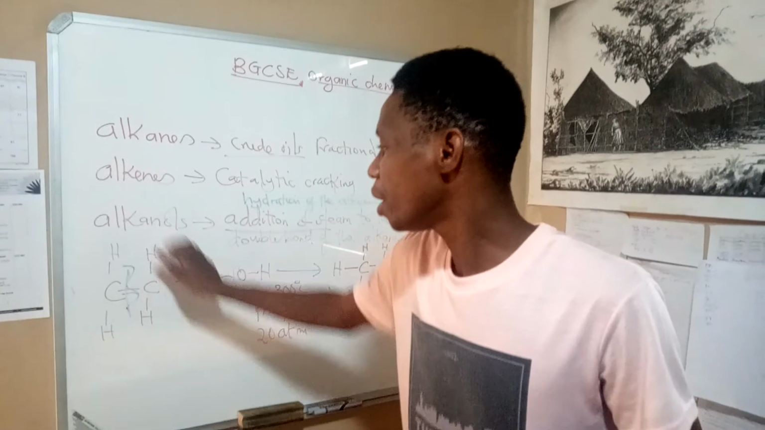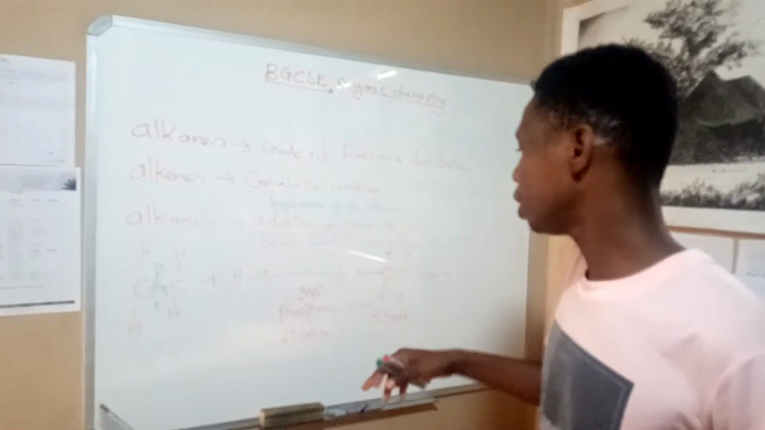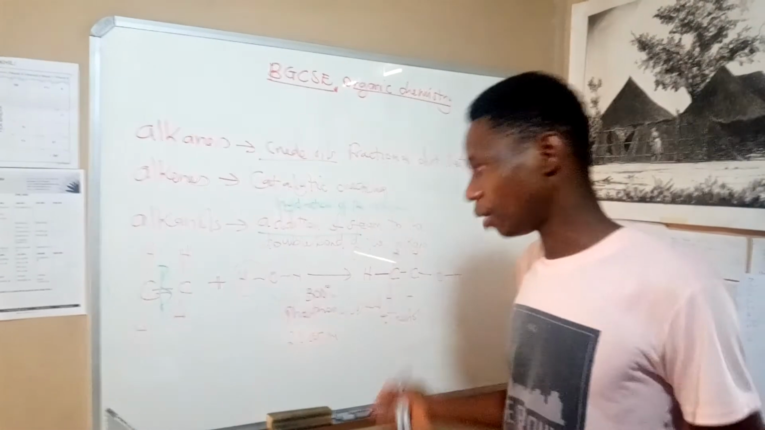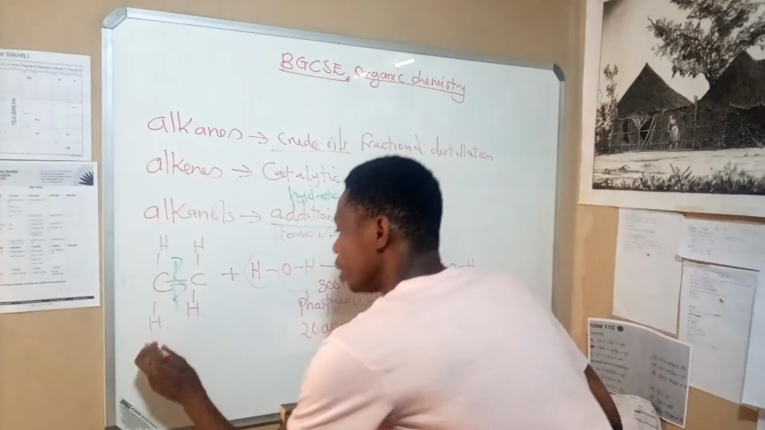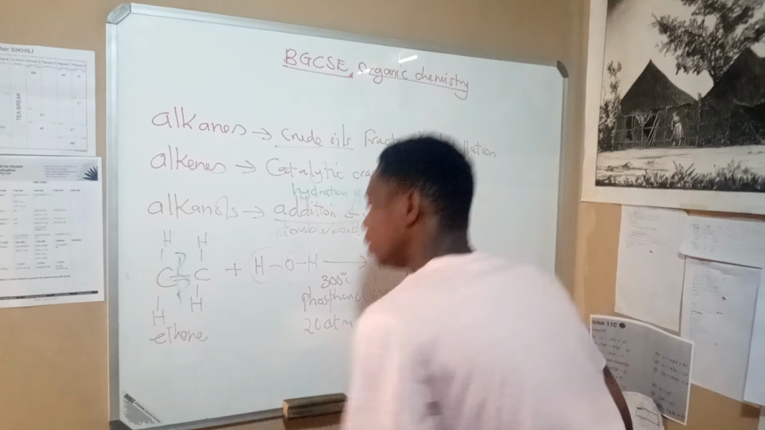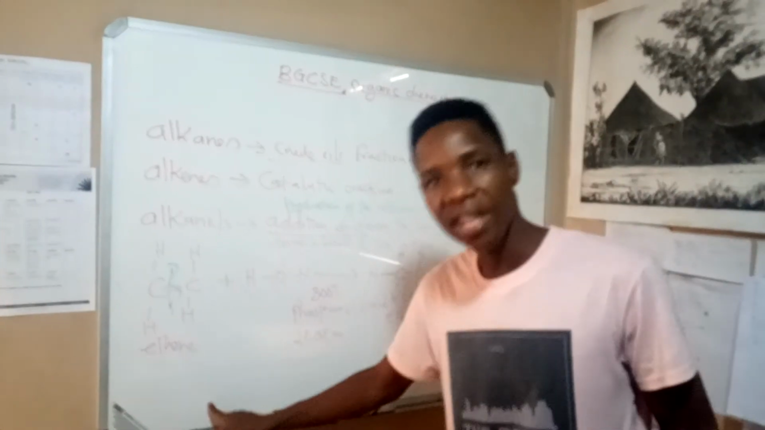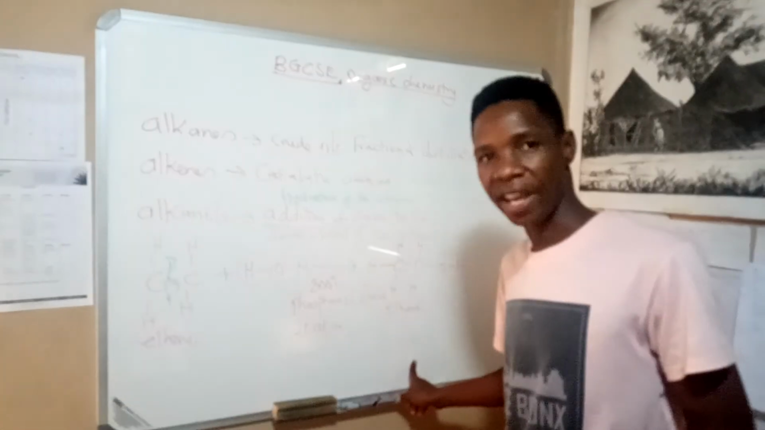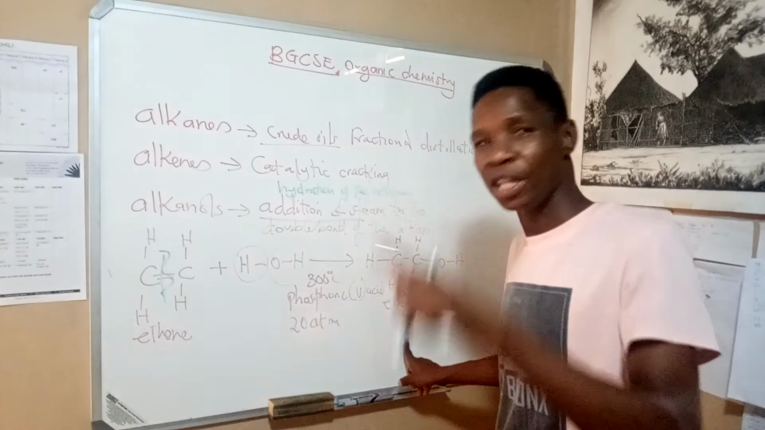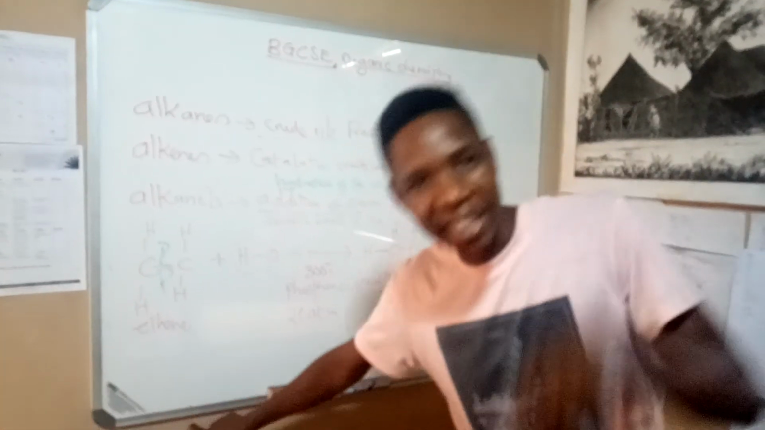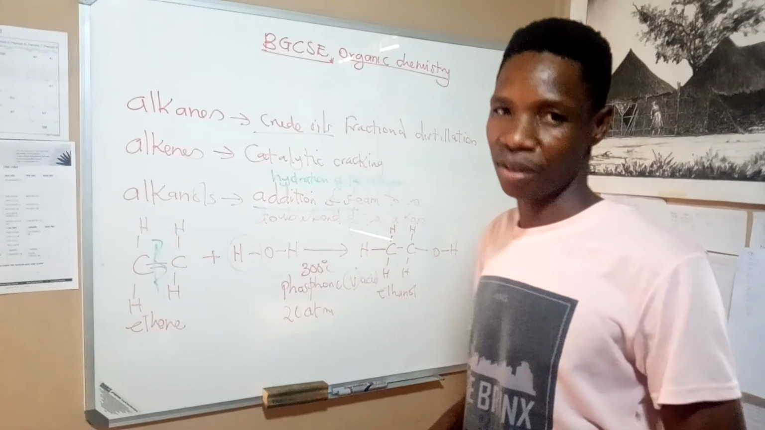Now, if we have a certain alkene, then you hydrate it or add steam to it, you will get a corresponding alkanol. What am I saying? I'm saying that if we have ethene, then you will get ethanol. If we have propene, then you will get propanol. If we have butene, then you will get what? Butanol. If we have pentene, then you will have pentanol, and so on and so on.